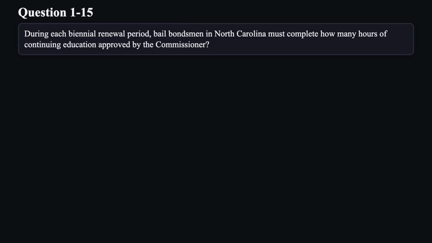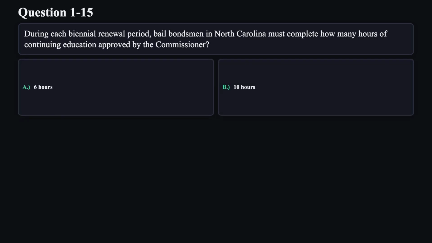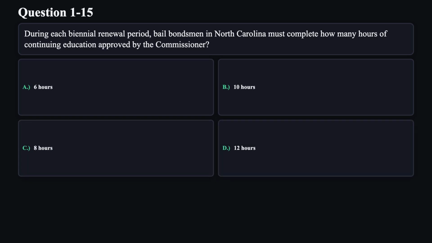Question 15. During each biennial renewal period, bail bondsmen in North Carolina must complete how many hours of continuing education approved by the commissioner? A. 6 hours. B. 10 hours. C. 8 hours. D. 12 hours.